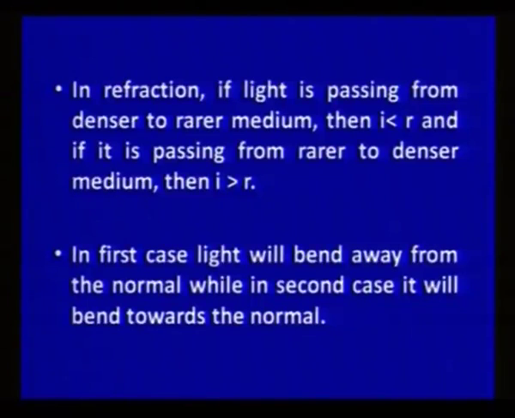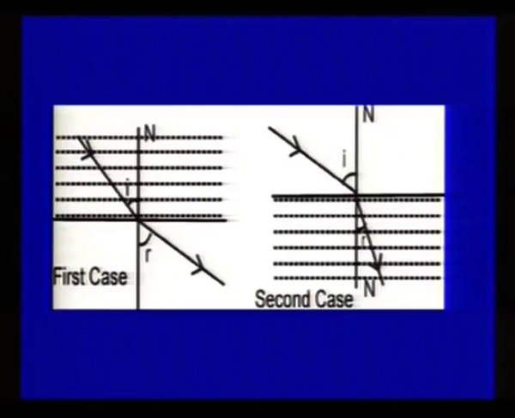Now, in refraction, if light is passing from denser to rarer medium, the angle of incidence is less than the angle of refraction, and if it is passing from rarer to denser medium, the angle of incidence is greater than the angle of refraction. In first case, light will bend away from the normal, while in second case it will bend towards the normal. So, this is how bending of light takes place during refraction. Here you can see in first case the light is coming from denser to rarer, and in second case the light is coming from rarer to denser medium.